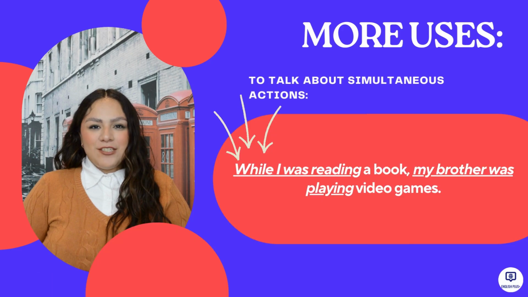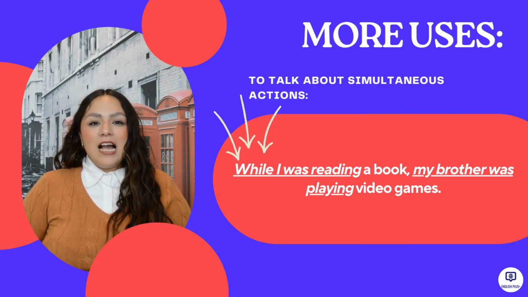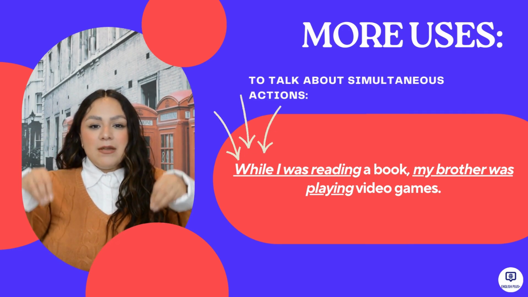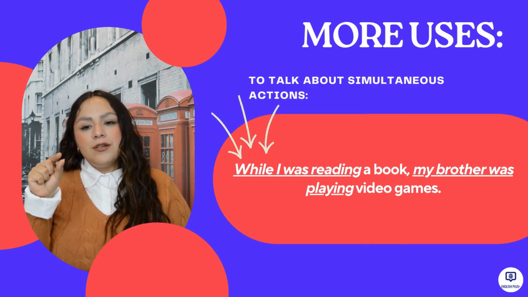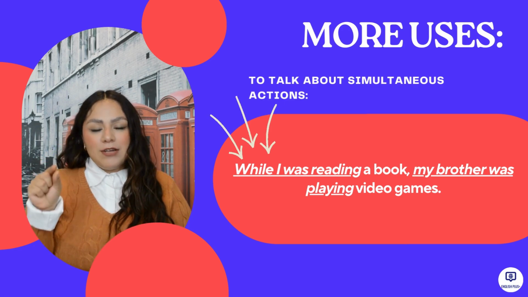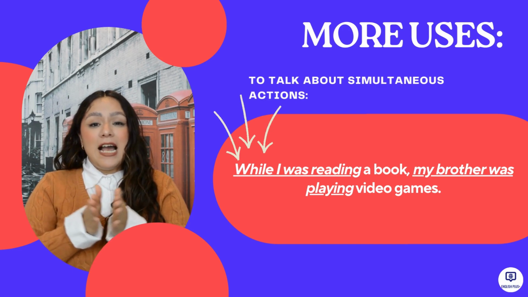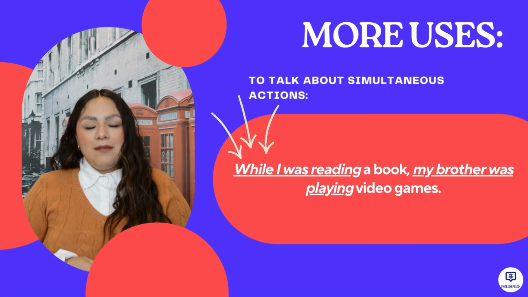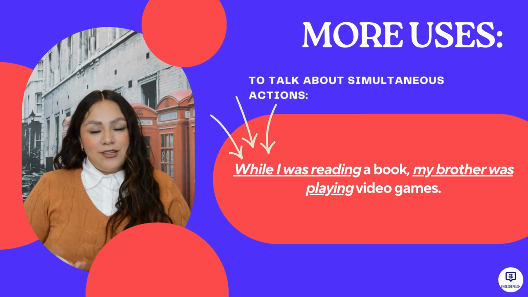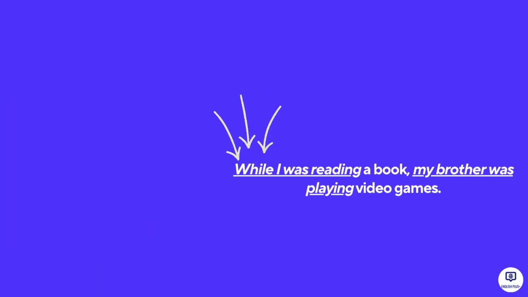It's important to mention that we also use this structure to talk about actions in progress in the past, but these actions were happening at the same time. Look at the example. While I was reading a book, my brother was playing video games. If you pay attention, to express that the two actions were happening at the same time, I am using while. So every time that you want to express that two actions are happening at the same time, you will need the help of while.